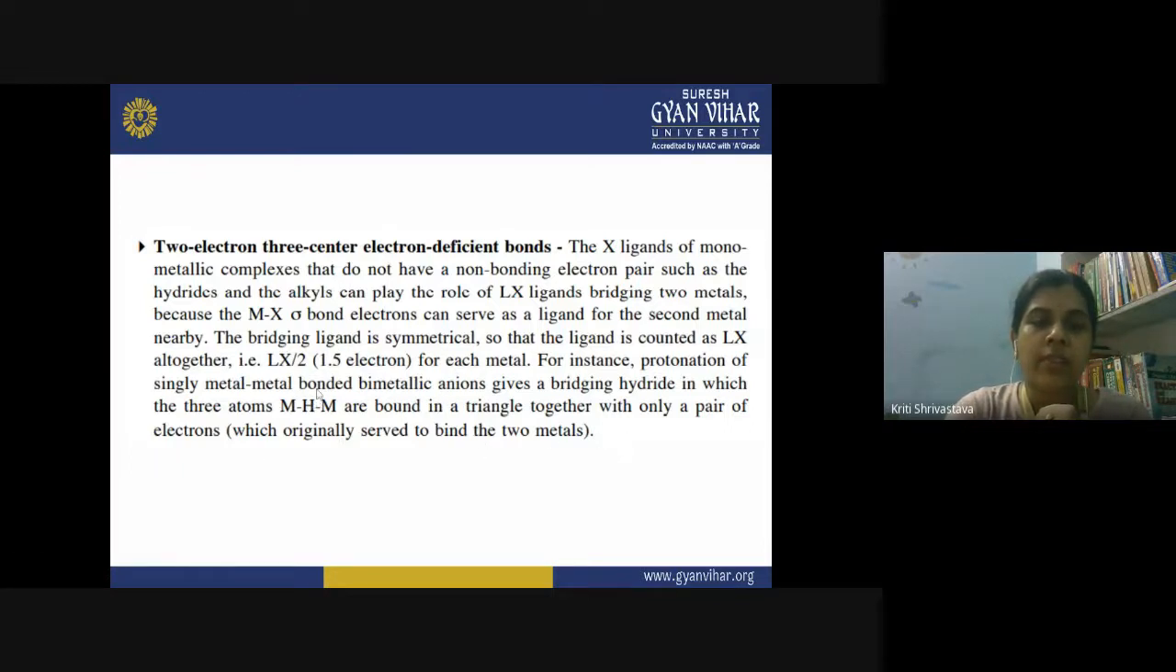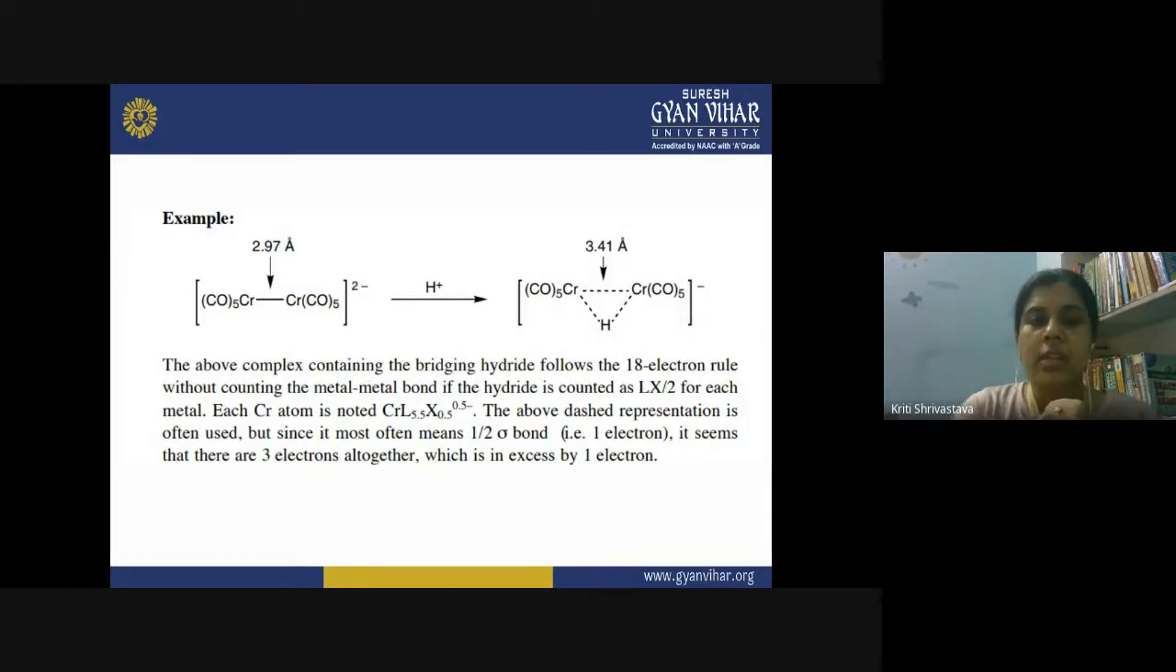So when only one electron is involved here, then you can say that it is electron deficient in nature. So a pair of electrons, two electrons are involved, and we have three centers. So this becomes a two electron, three center electron deficient bond. Now the example is given here.